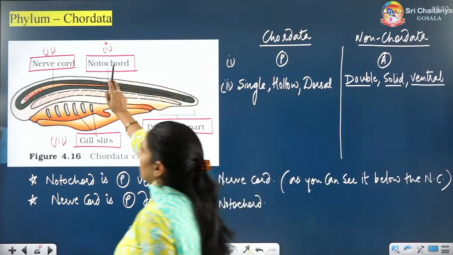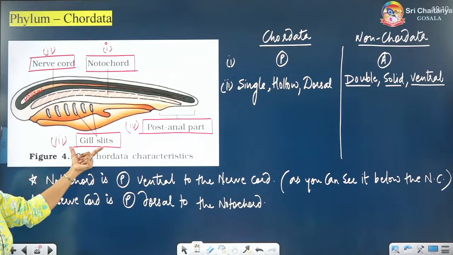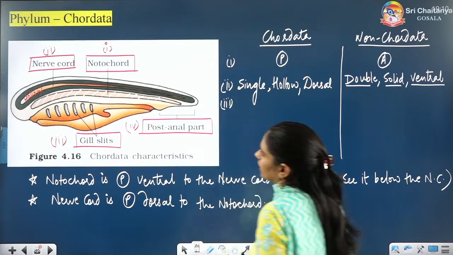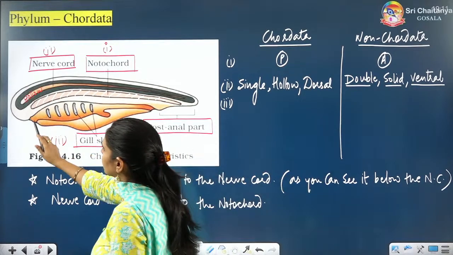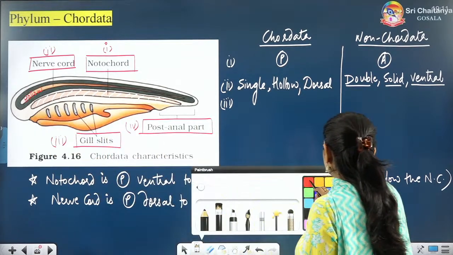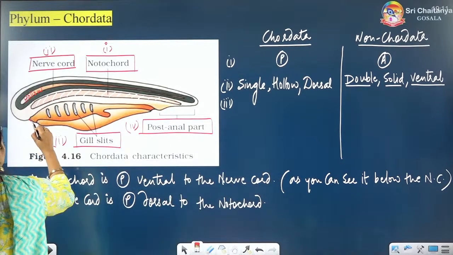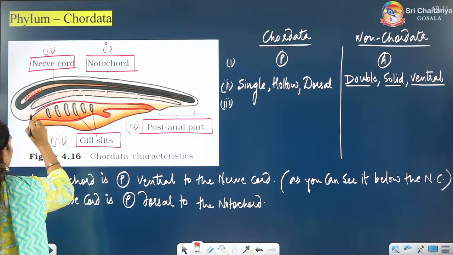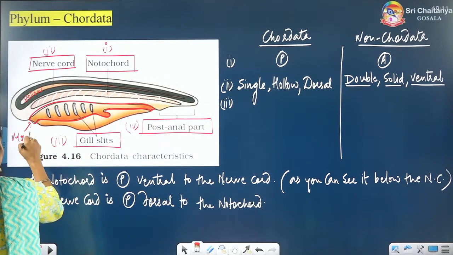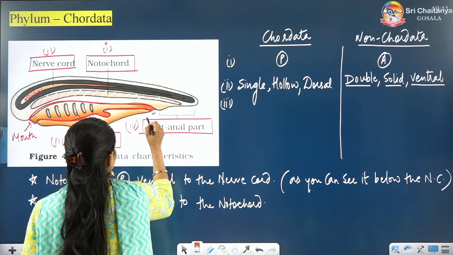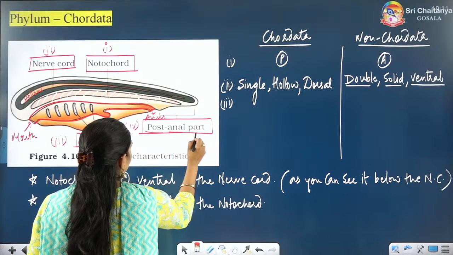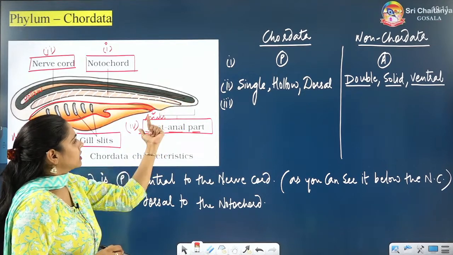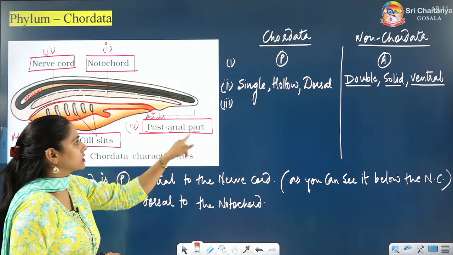Now we have talked about notochord and nerve cord. Now talking about the gill slits, which is the third structure you can see here. So you can see this is the pharynx region. This is the alimentary canal, from here to here. This is the mouth of the chordate animal. This is the anus. That is why it is the post-anal part. You can see this part is after the anus, so this part is the post-anal part.